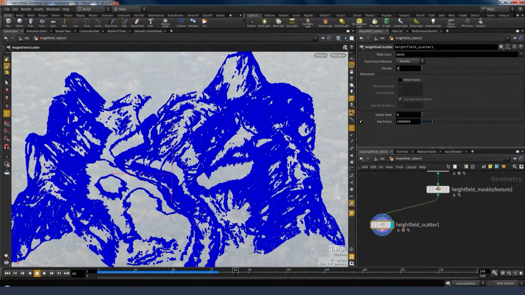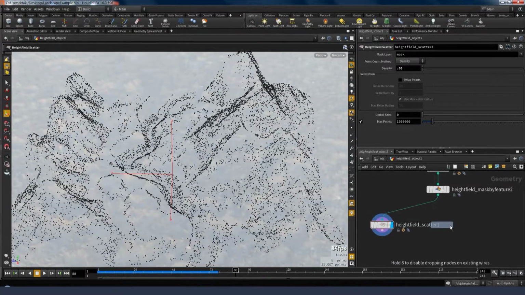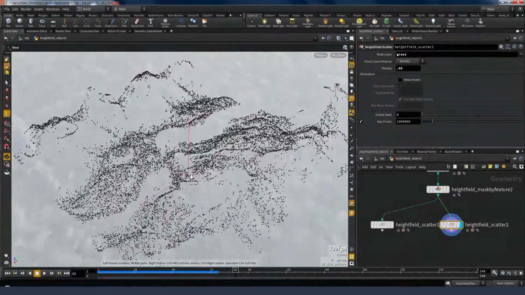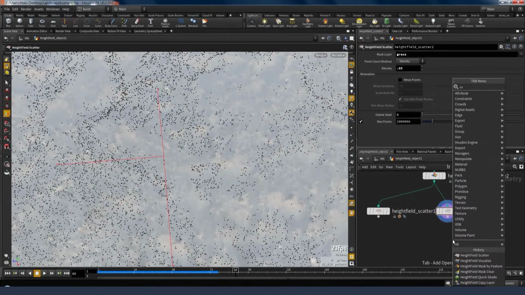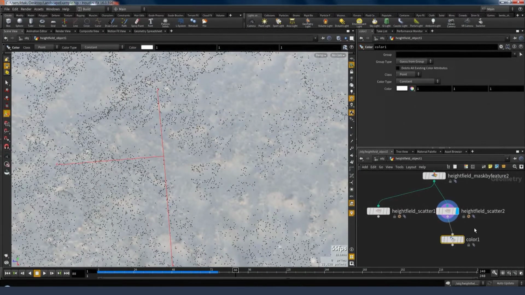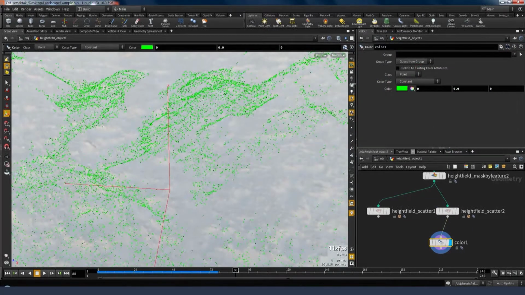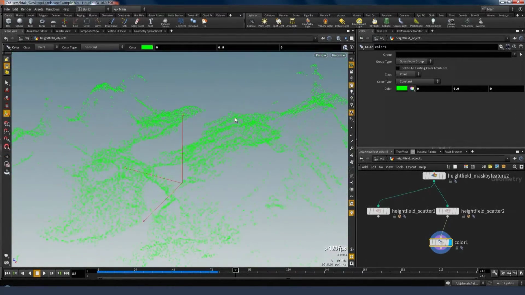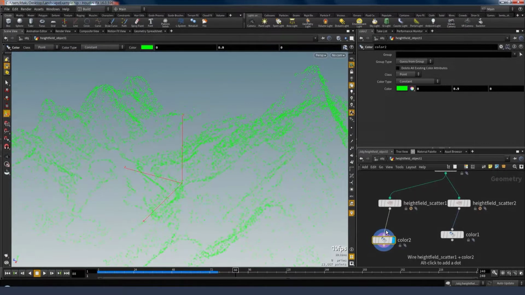You could use any of the layers that we created along the way. So, for instance, I could pick the grass layer and then scatter bushes on the tops of objects. And then you could add things like colors or other attributes so that you can identify them elsewhere.